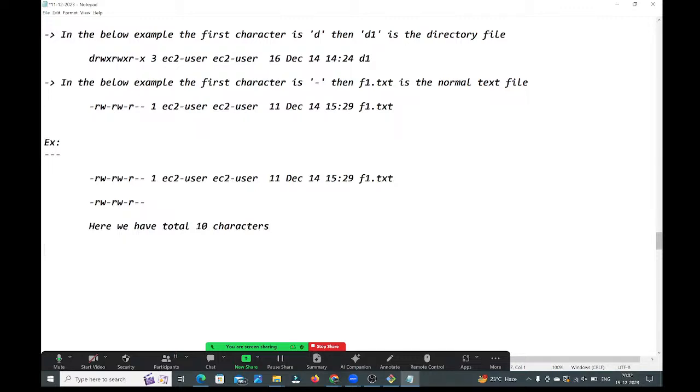In these 10 characters, the first character will tell whether a file is a directory file or a text file.